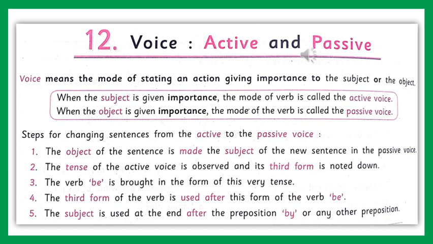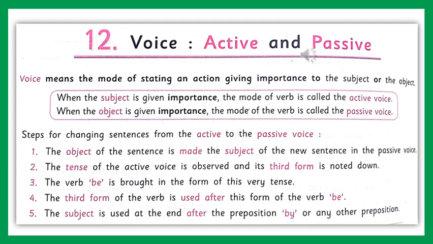If we analyze an example, for example, Rama is writing a letter. See, here the subject Rama is acting. A letter is at the end, that is the object here. And in the beginning, Rama, the person Rama, is the subject. If we change that sentence into passive voice, how will it become? A letter is being written by Rama.